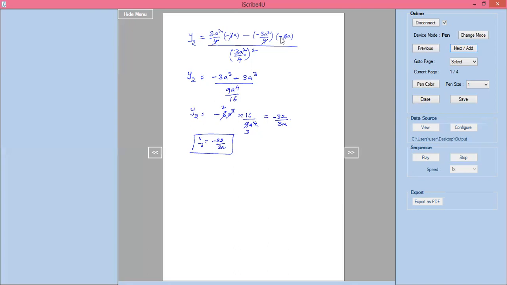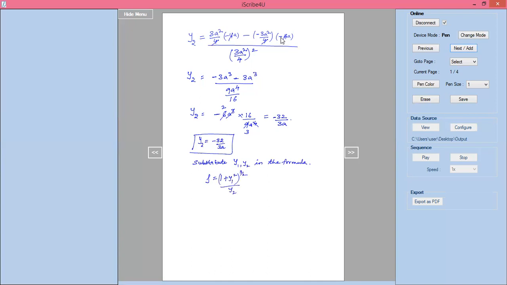Now, once I found out y1 and y2, where do I have to substitute? Substitute y1 and y2 in the formula rho equals 1 plus y1 square whole power 3 by 2 divided by y2.